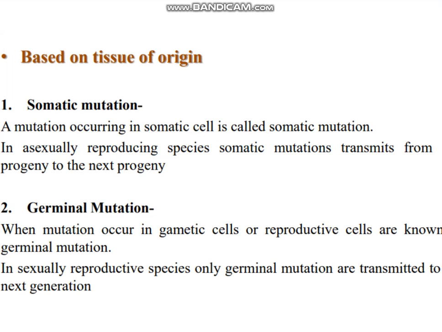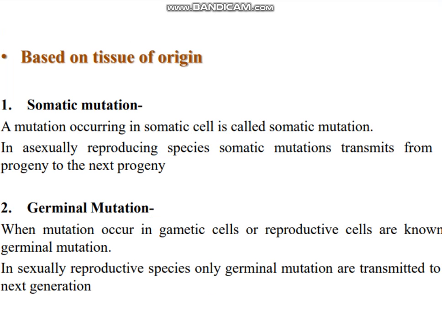Another types are based on the tissue of origin, and on the basis of tissue of origin it is of two types: somatic mutation and germinal mutation. A mutation occurring in somatic cells is called somatic mutation.